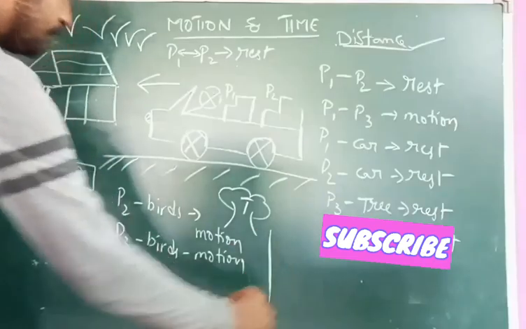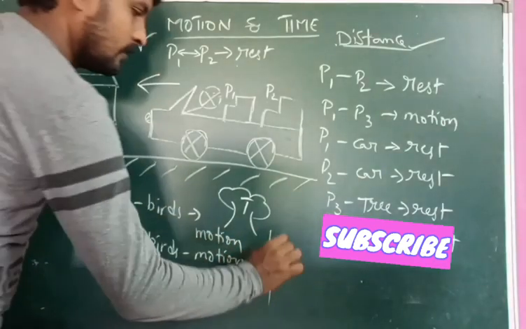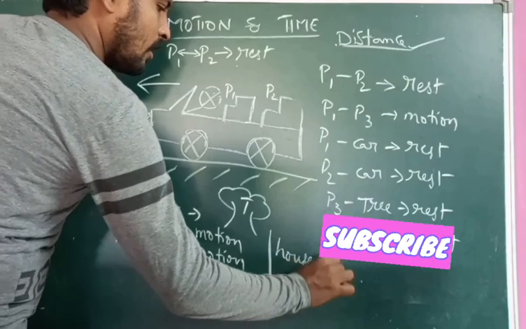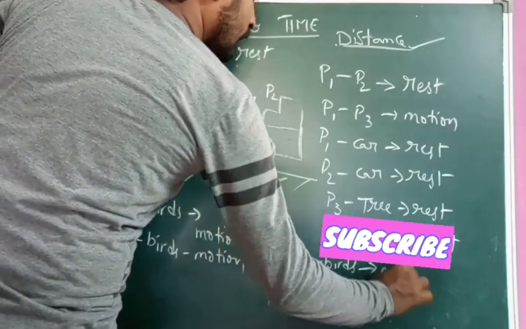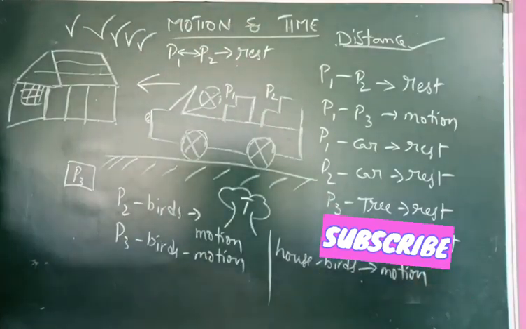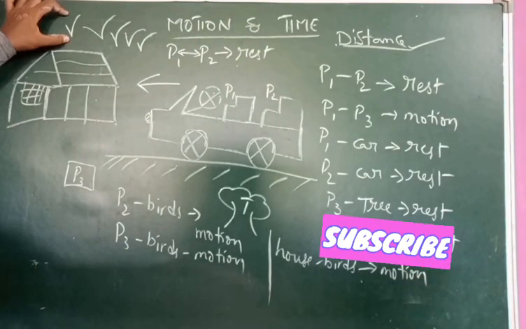Okay, next, house and birds also motion. This house and birds also come under the category of motion.